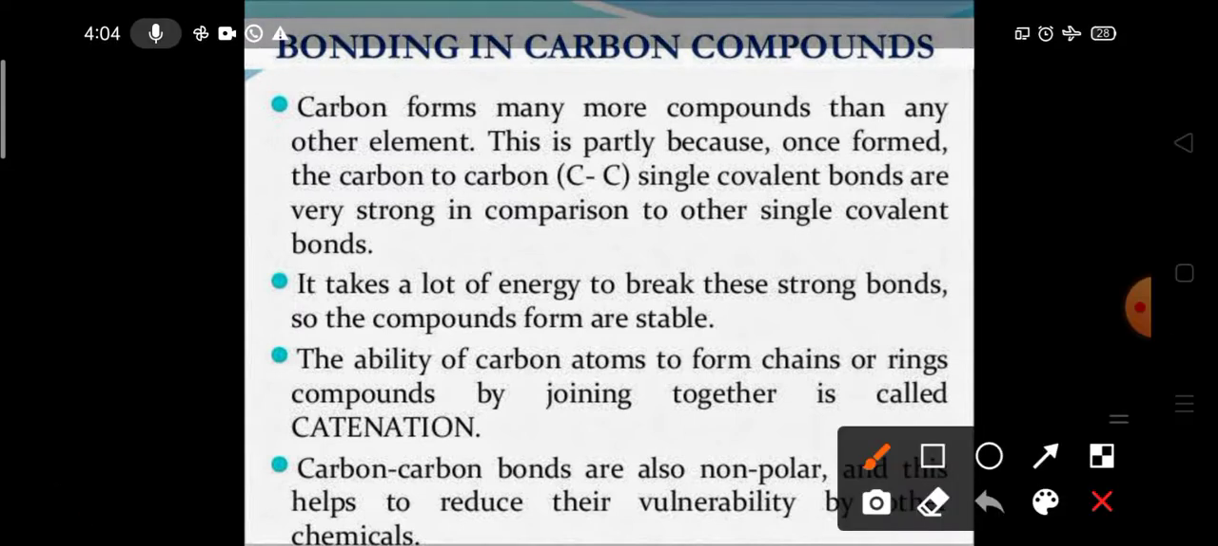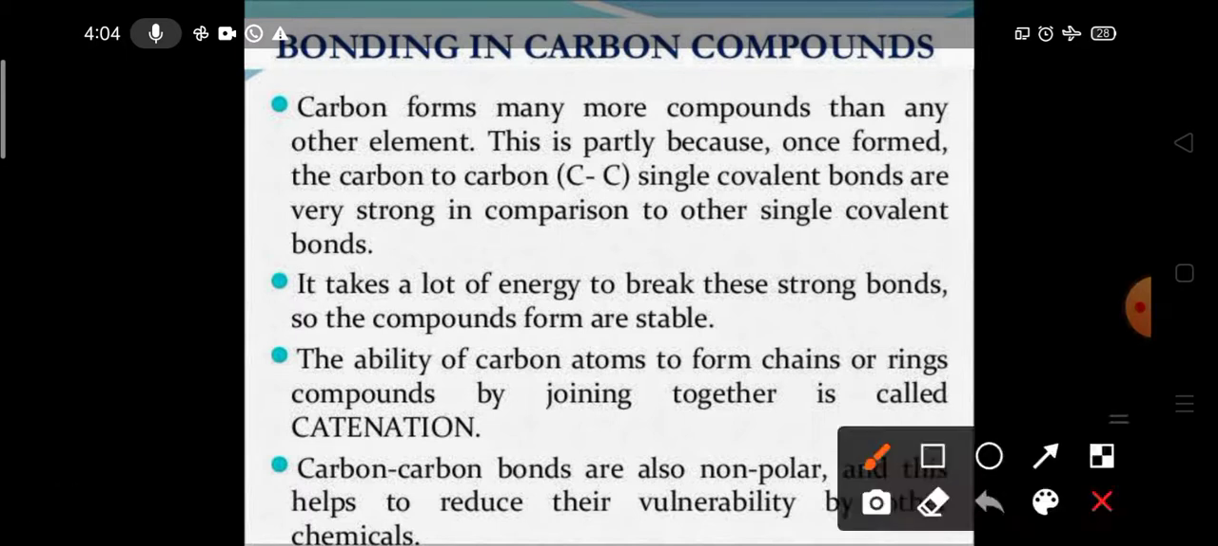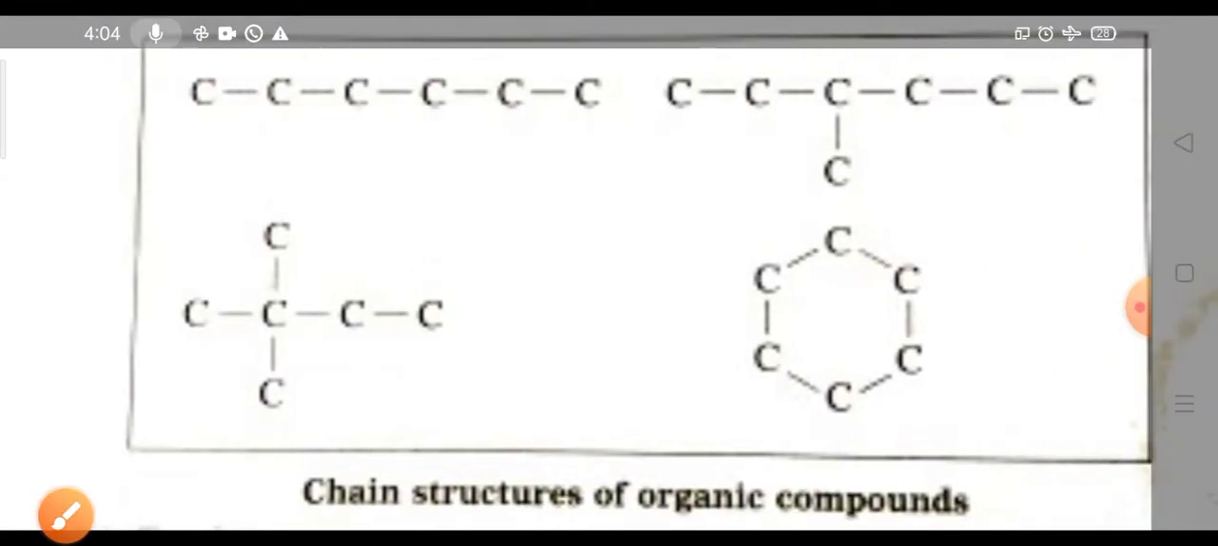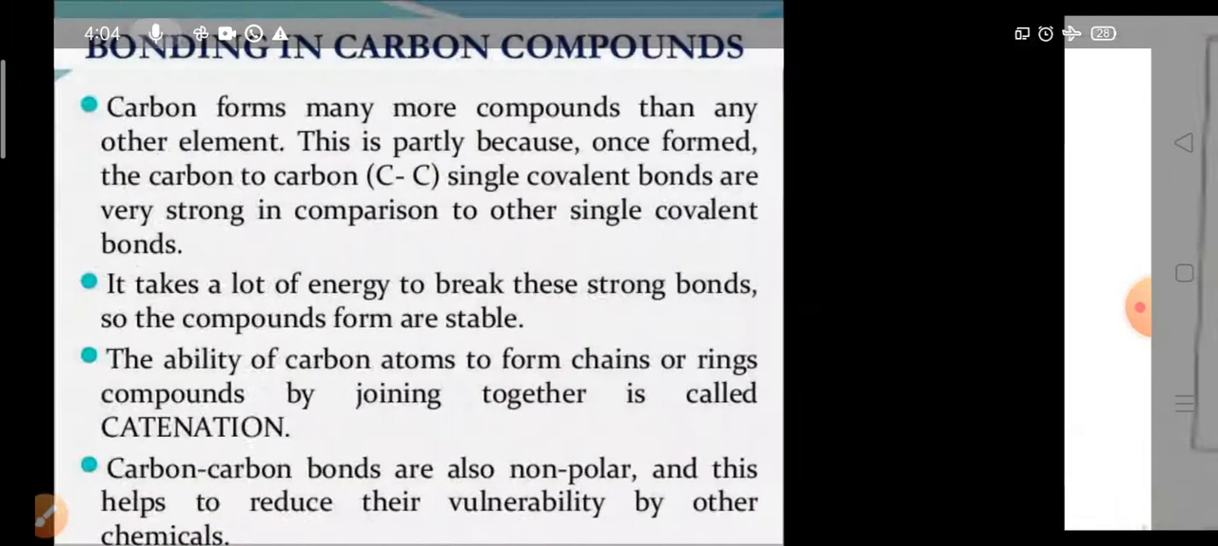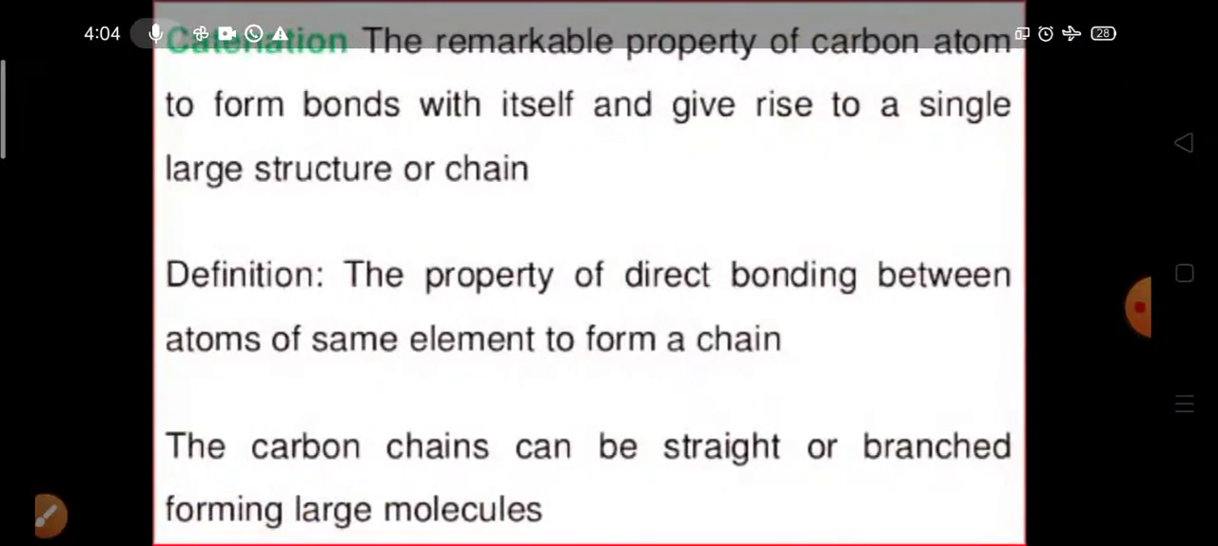Now the second property that is very much important is catenation. What is meant by catenation? The ability of carbon atoms to form a chain or ring compound by joining together is called catenation. Carbons can combine or attach with other carbon atoms to form a long chain like this, carbon, carbon, carbon, carbon, or in any direction, three-dimensional also. This is known as catenation.